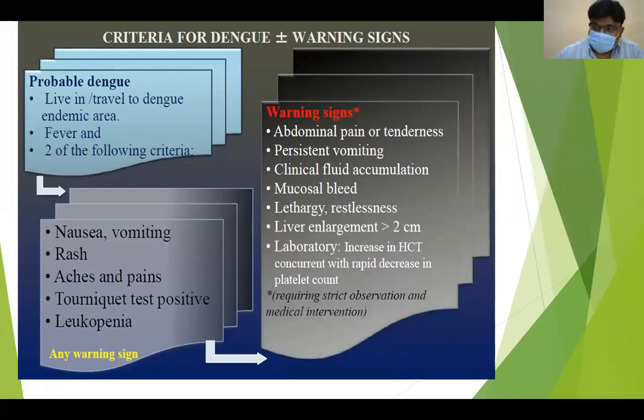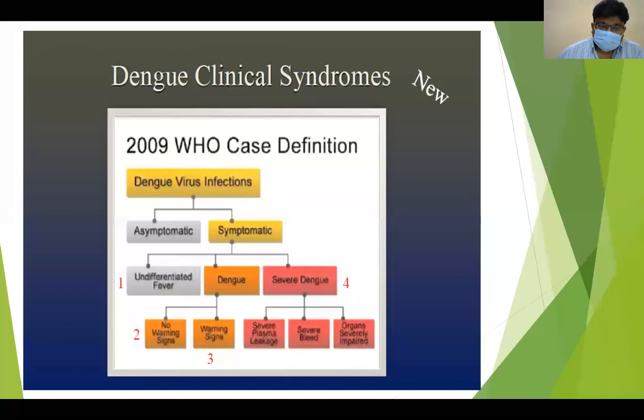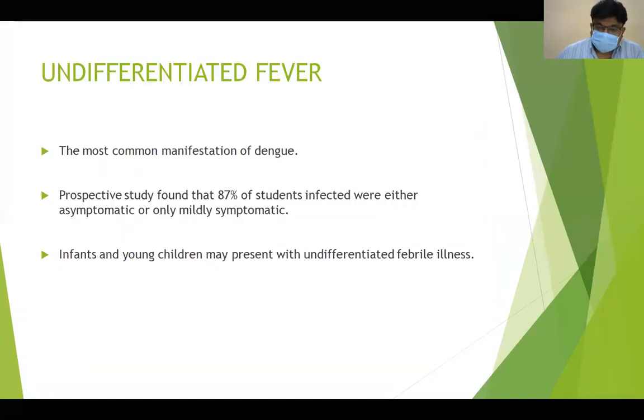So, undifferentiated fever is the most common form of fever. It may present only with fever. And dengue fever without warning signs means fever plus either nausea, vomiting, rash, body pain, tourniquet positive, or leukopenia. And if dengue fever is associated with warning signs like abdominal pain, persistent vomiting, whatever I have told you, that is called dengue with warning signs. The final category, as per classification, is undifferentiated, dengue with warning signs, and severe dengue.